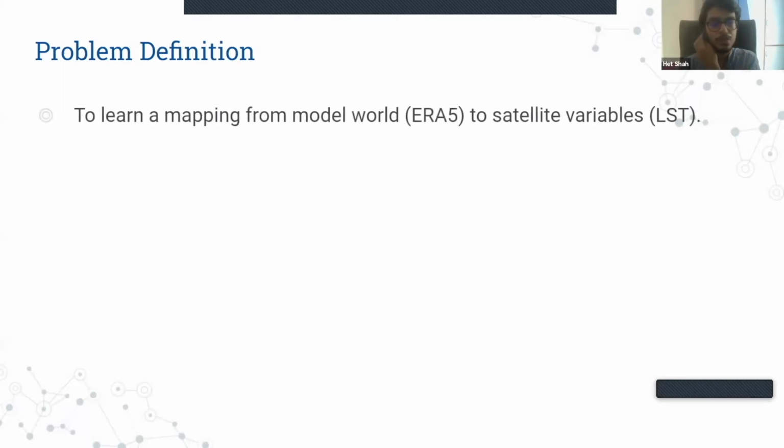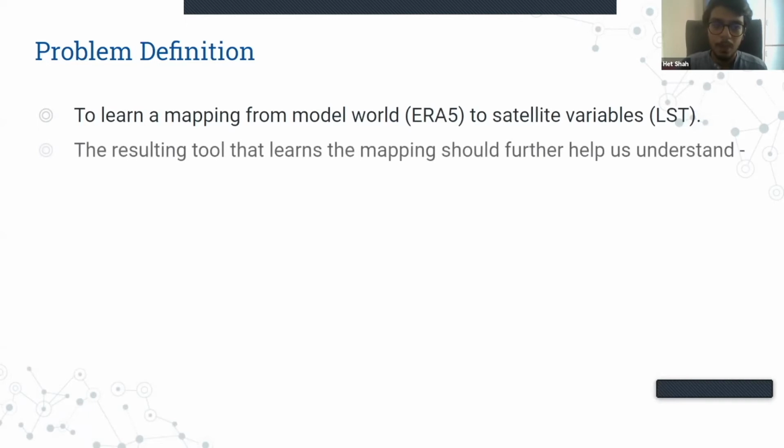So let's move on and formally define the problem statement that we have. The problem statement is that we have to learn a mapping from the modeled world, which is the ERA5 in our case, to ground truth satellite observations, which will provide us land surface temperature. We use NASA MODIS data to provide us with the land surface temperature values. This resulting tool that will learn the mapping between the model world and the satellite observations will also help us understand many other things as well.